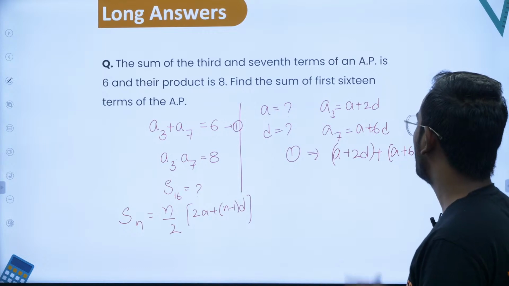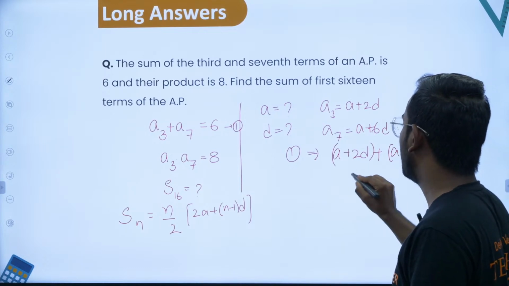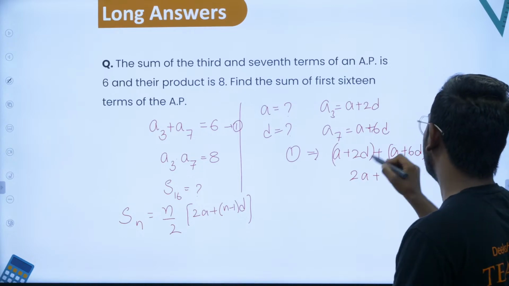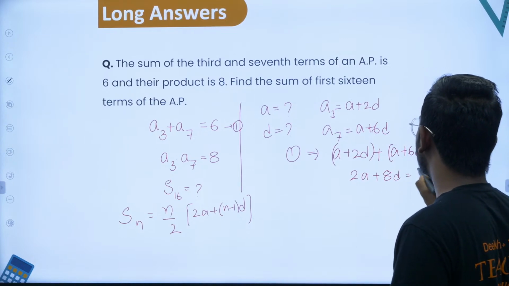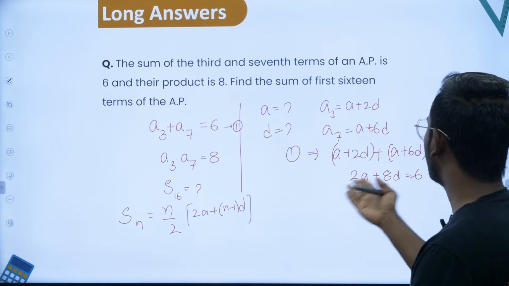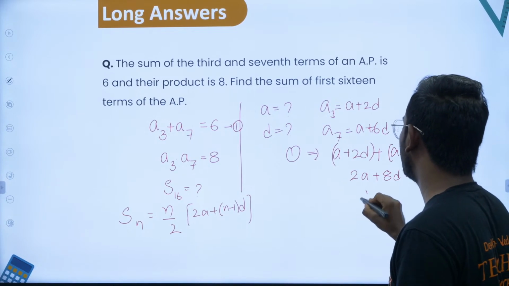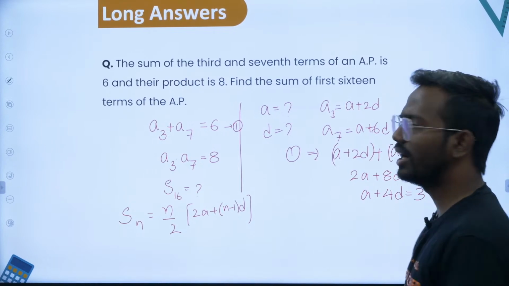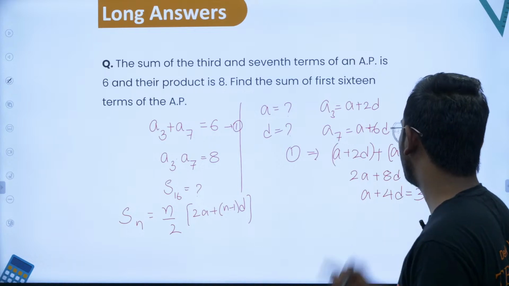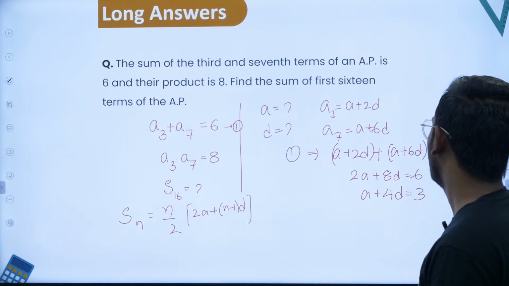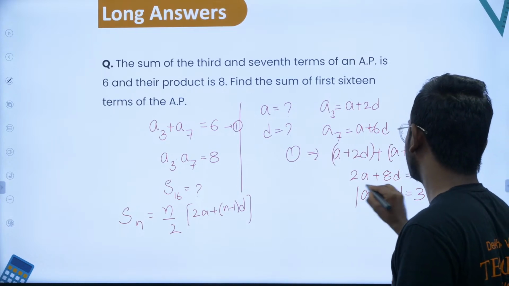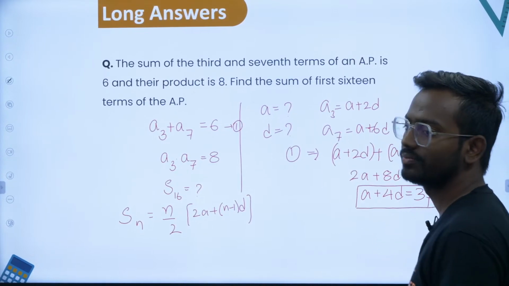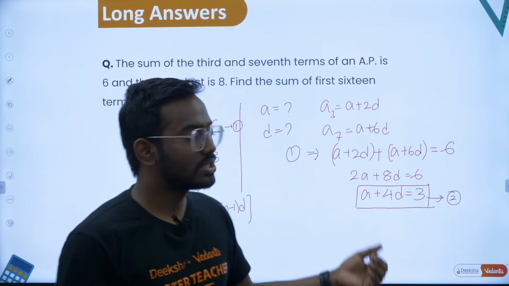Now this is a plus a, that is 2a, followed by 2d plus 6d, that is 8d, is equal to 6. If you divide the whole thing by 2, you'll end up with a plus 4d is equal to 3. I'll call this equation 2. So you've got one equation from this.